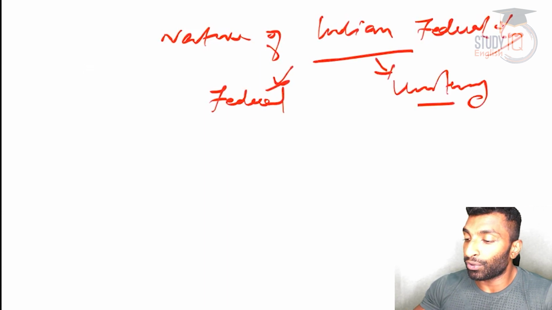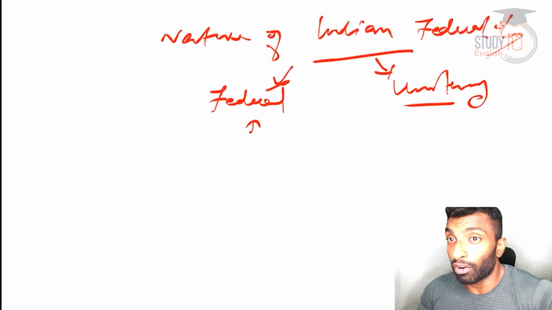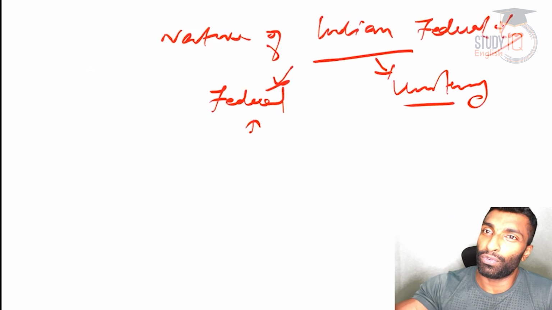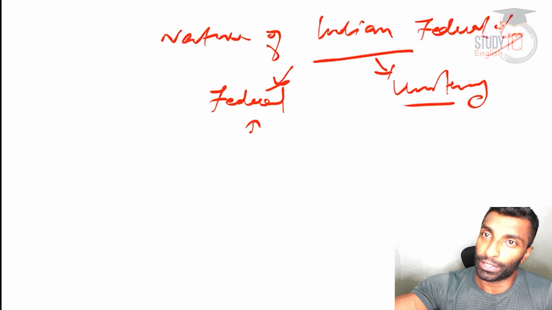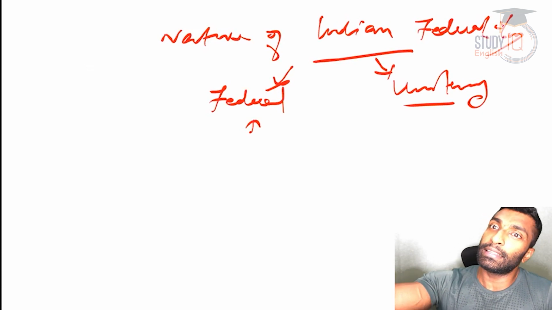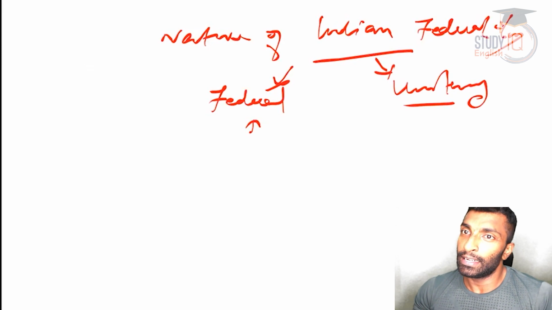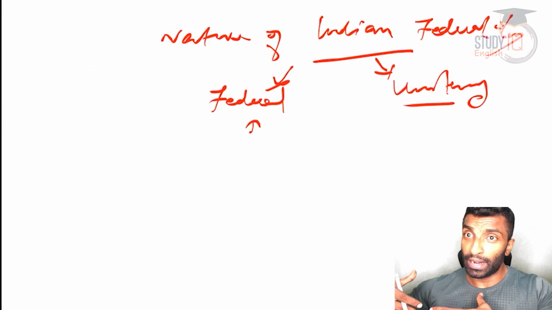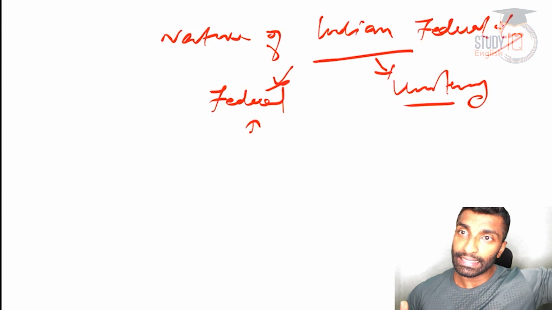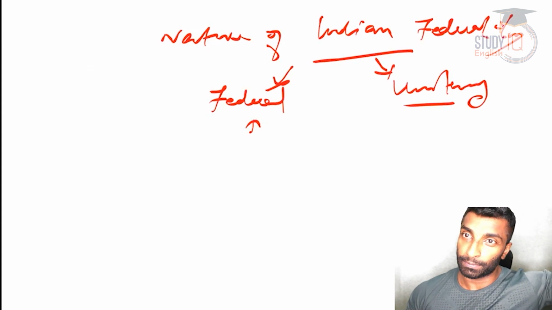Okay, so federal, as I've told you, is government at two levels. You can just write if you want: federal means government at two levels, both derive their power from the constitution, and both have equal power, like what you typically see in the US. So when it comes to India, we have the state government and the central government, government at two levels.